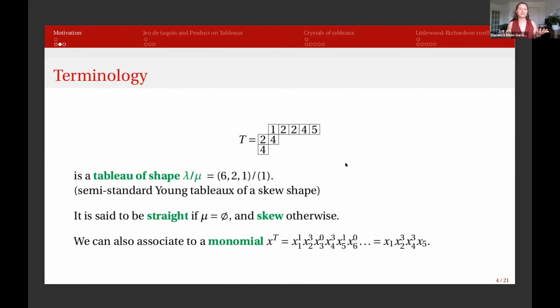The cool thing is that we can associate a monomial to a tableau by looking at how many entries 1, 2, 3, etc. are in our tableau. For example, here we'd have the power 1 for x1 because we have only one entry 1 in our tableau, exponent 3 for x2 because we have 3 entries 2, etc. That's how we pass from tableaux to the Schur functions that I've been telling you about.